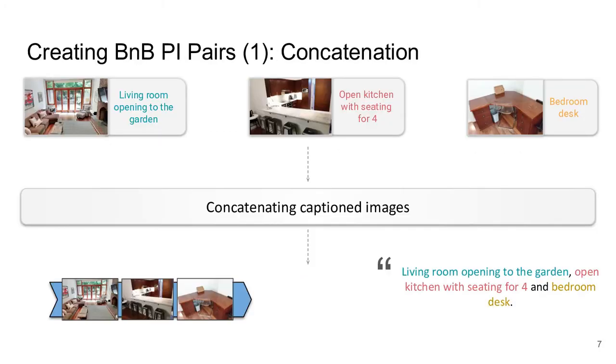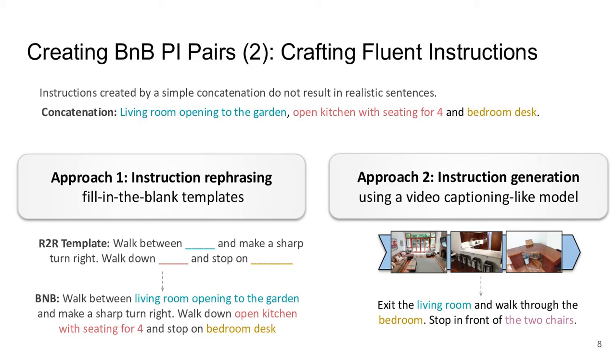Our first naive approach consists in concatenating caption image pairs to create a new sample that looks like a path instruction pair. The instructions generated by concatenating images do not contain any of the actionable verbs found in navigation instructions. For example, turn left at the door or walk straight down the corridor. We suggest replacing noun phrases from VLN instructions with those from B&B captions. We also try to generate instructions out of a sequence of images by using a video captioning model.